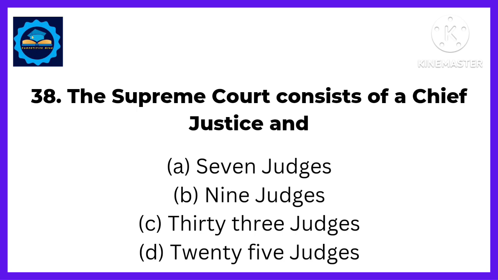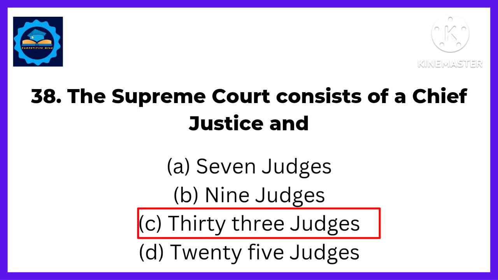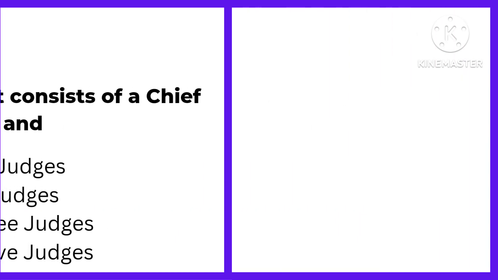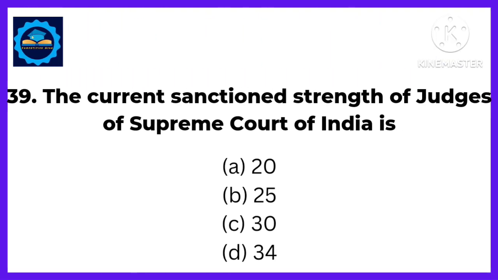Next, the Supreme Court consists of a Chief Justice and, answer, 33 judges. Next, the current sanctioned strength of judges of Supreme Court of India is, answer, 34.